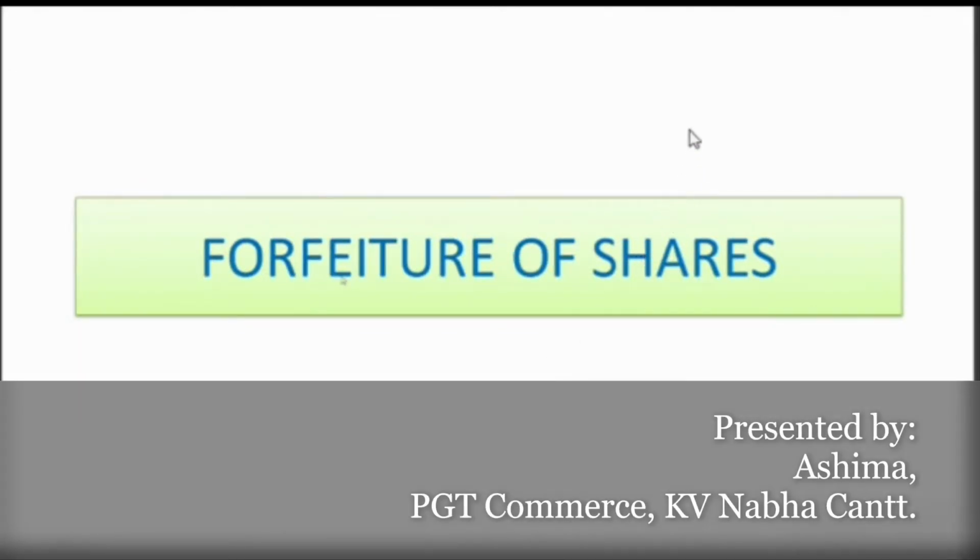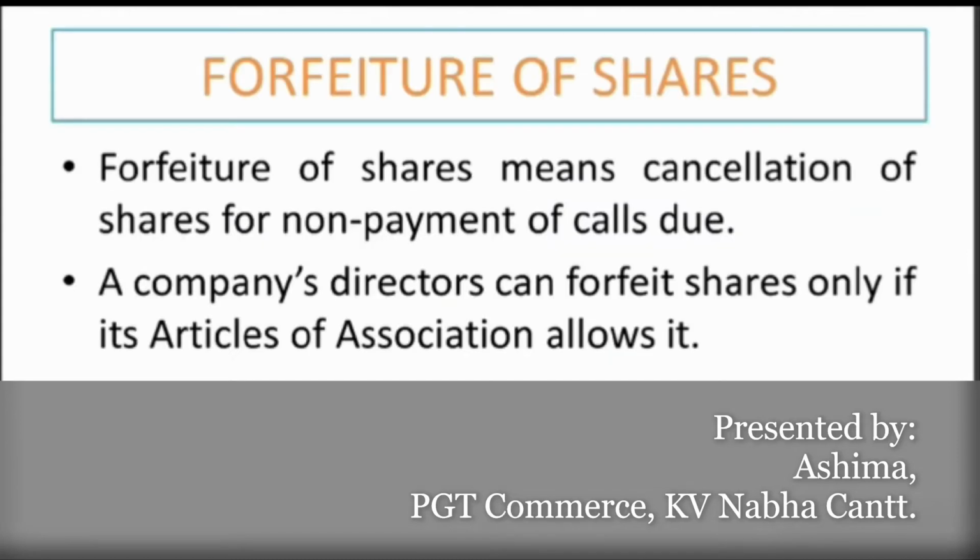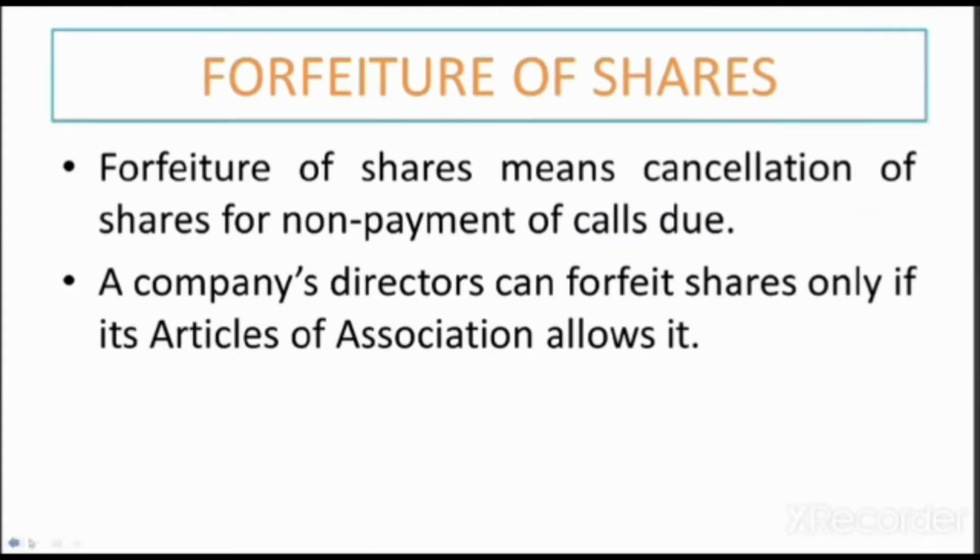Hello everyone. Today we will learn about the meaning and accounting treatment of forfeiture of shares from the CBSE curriculum of class plus 2 accountancy. First of all, we will discuss the meaning of forfeiture of shares. Forfeiture of shares means cancellation of shares for the non-payment of calls due.